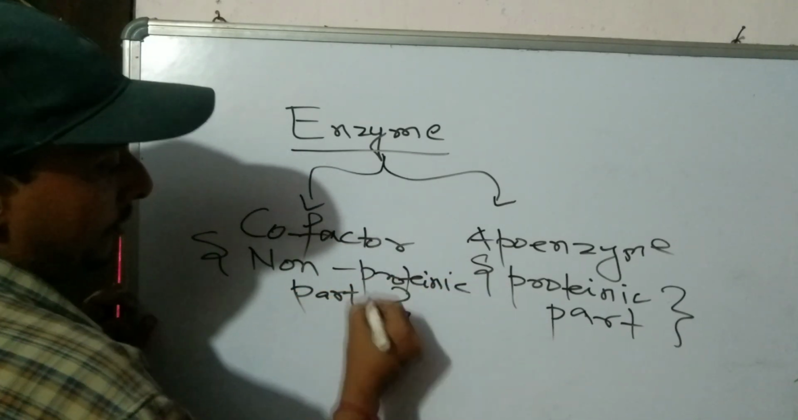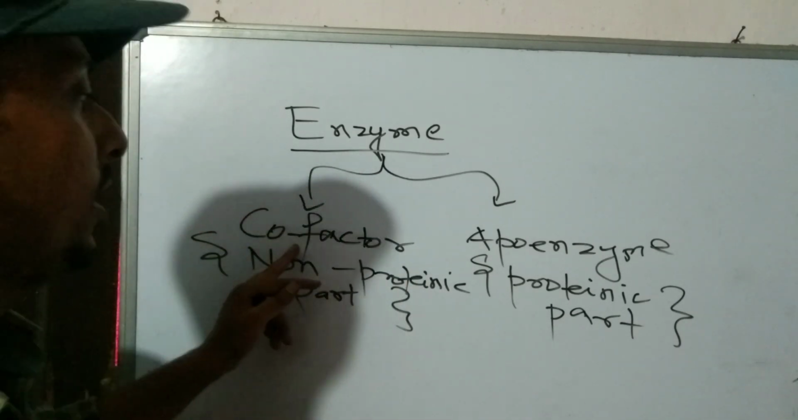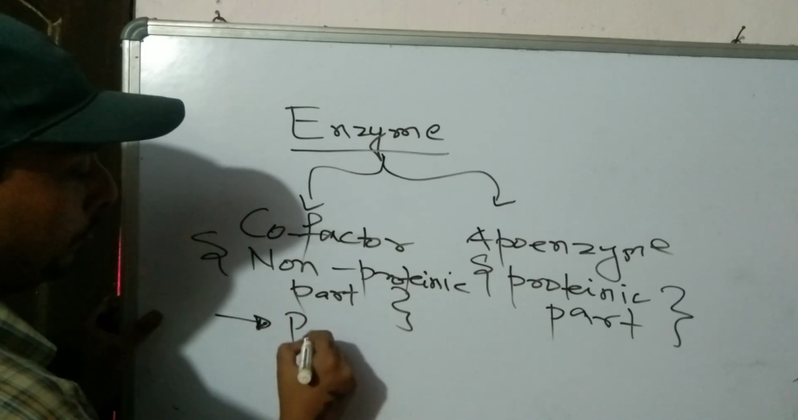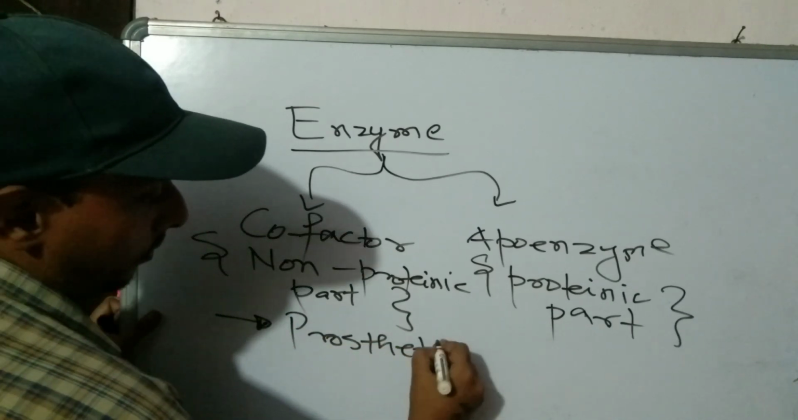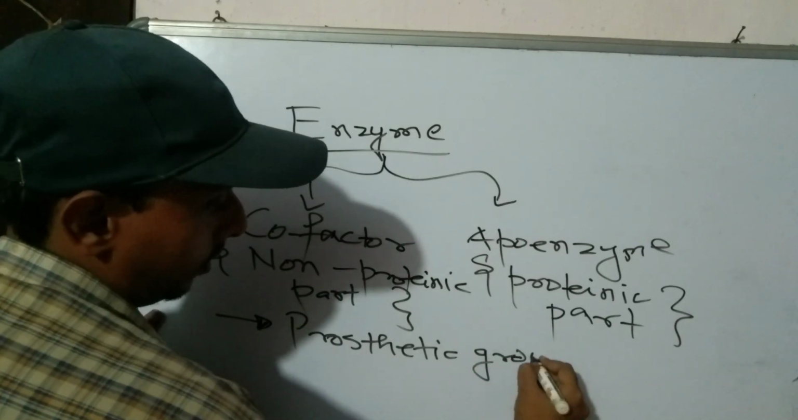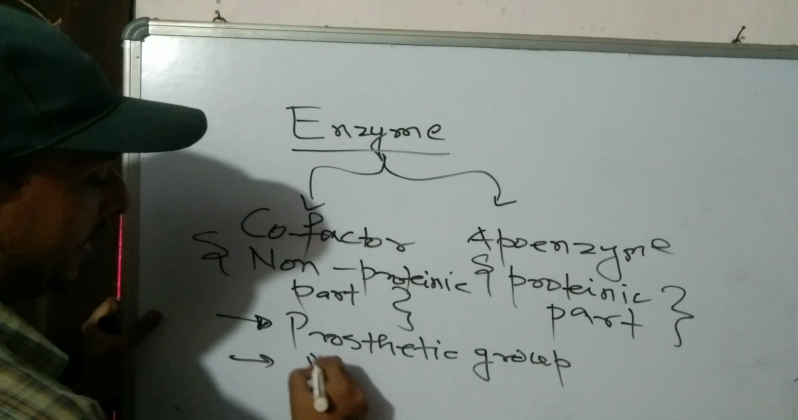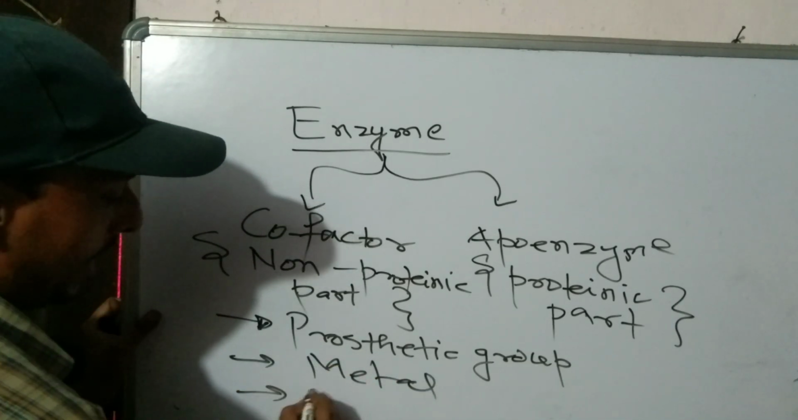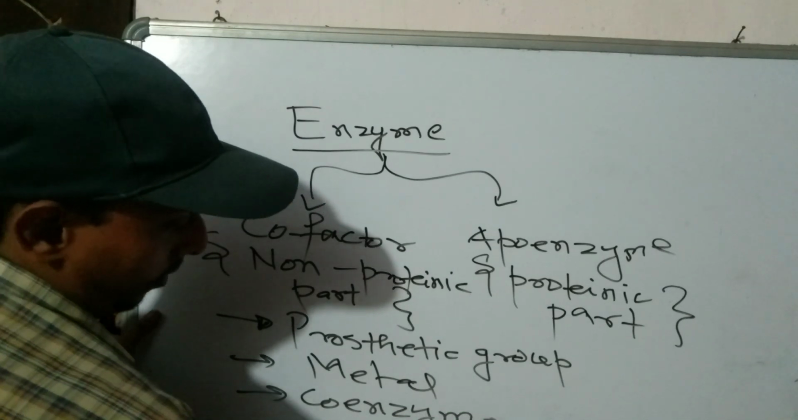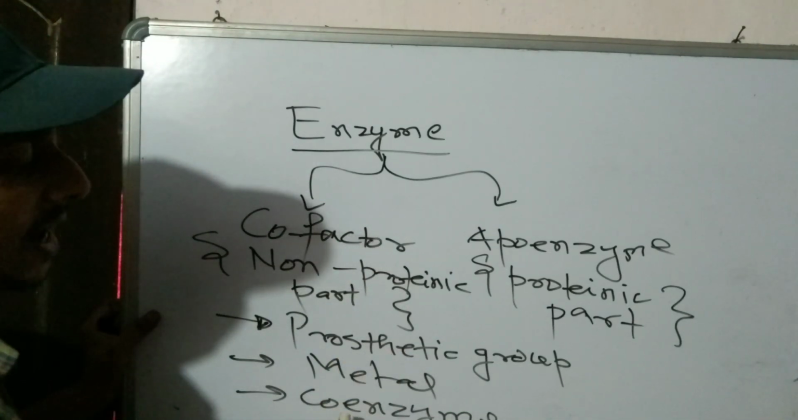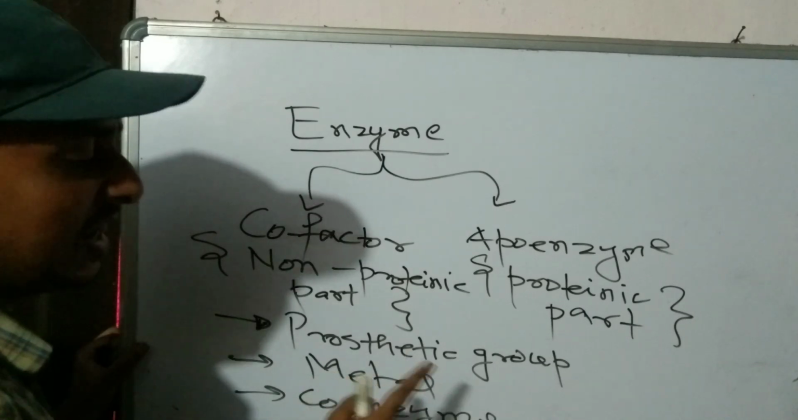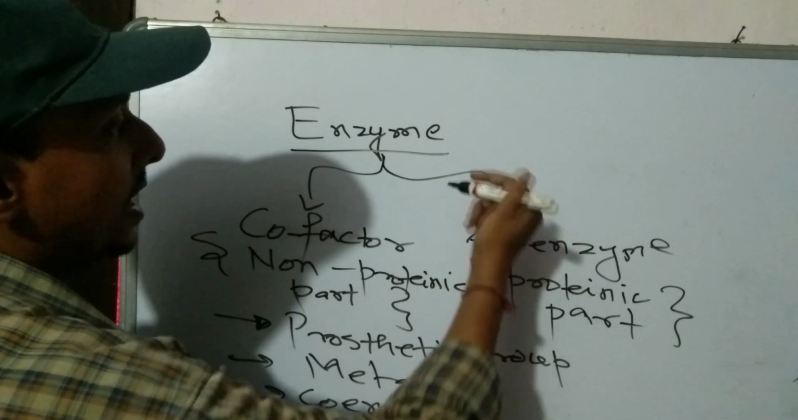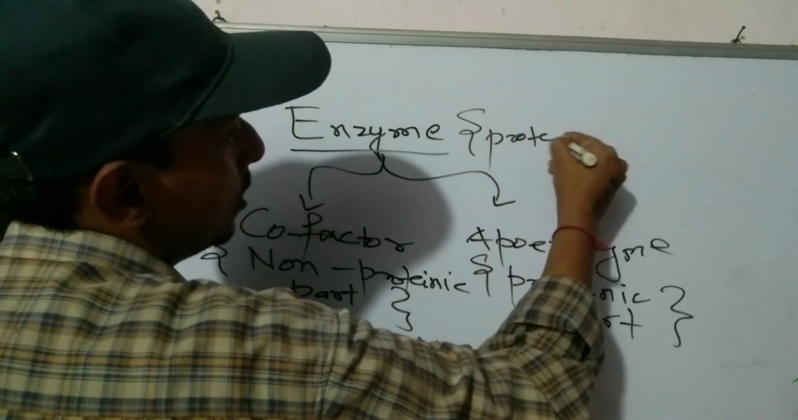part. If you read NCERT, they will bifurcate cofactor into more parts. So what can it be? It can be prosthetic group, it can be metal, it can be coenzyme. So see, prosthetic group and coenzyme are organic in nature. Metal is inorganic in nature. And an enzyme contains two parts. Main part of the enzyme we call enzyme as a protein.